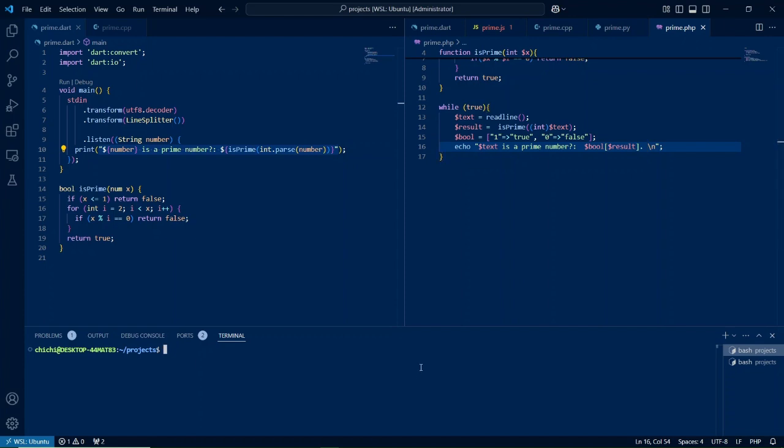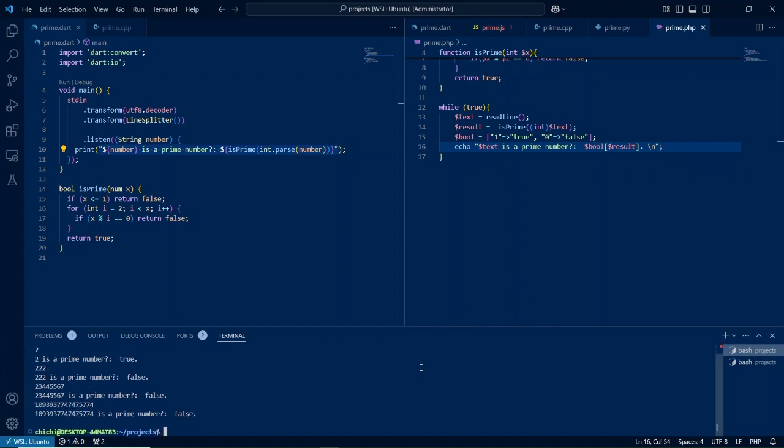So let's run this one more time. PHP. Okay, two, much better. 19, yeah, no error. So PHP also does perform string interpolation. I don't know which version, but I am using PHP 8, so we can actually do string interpolation.